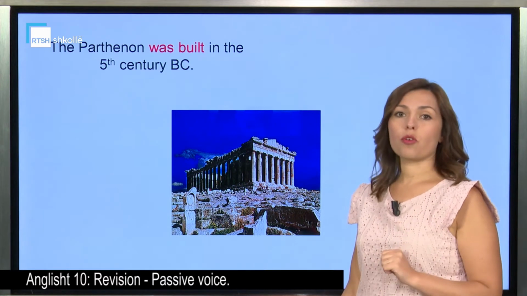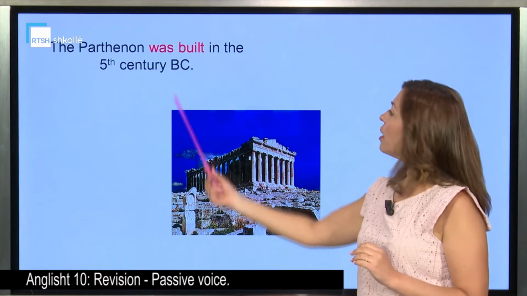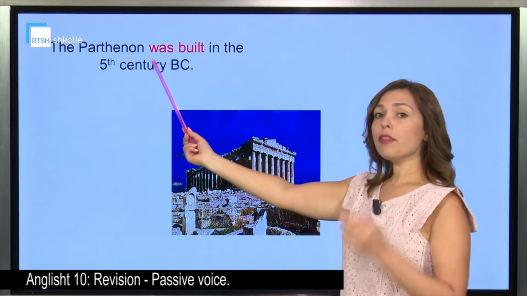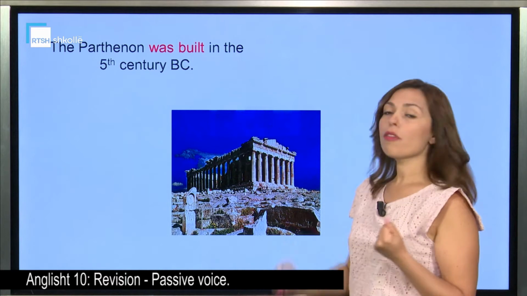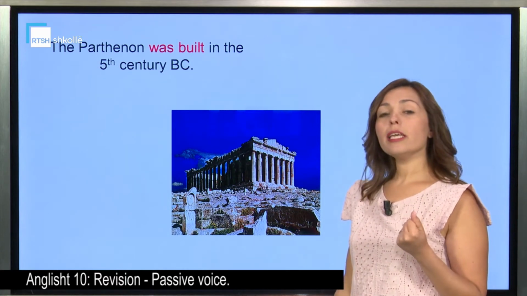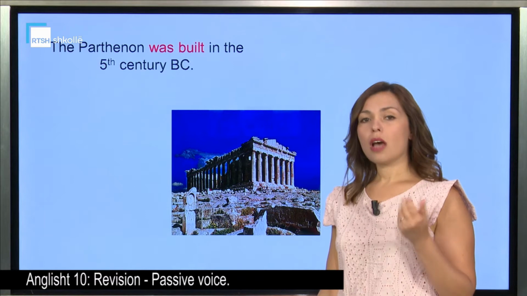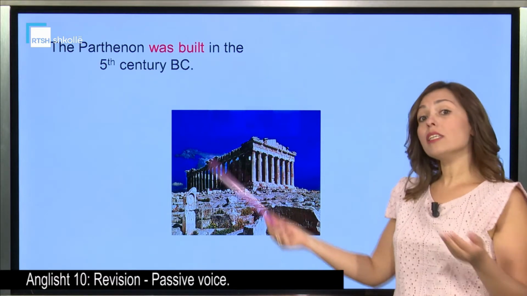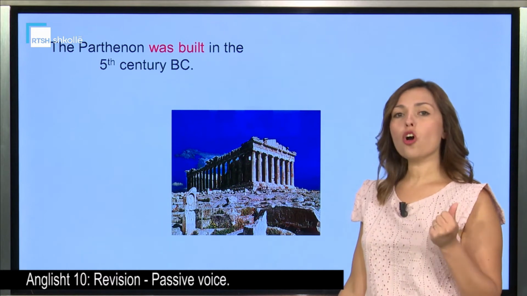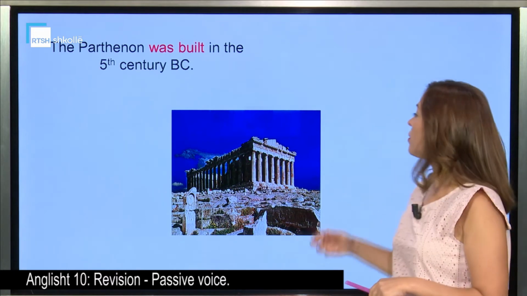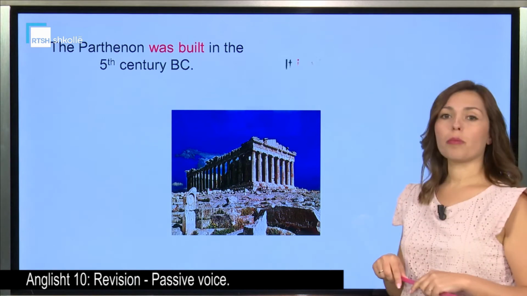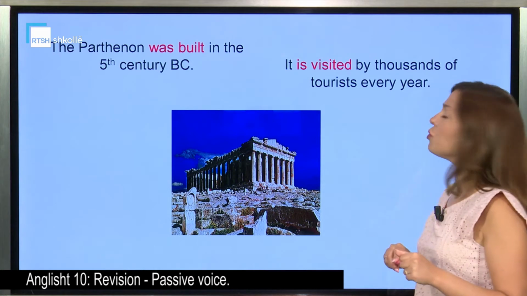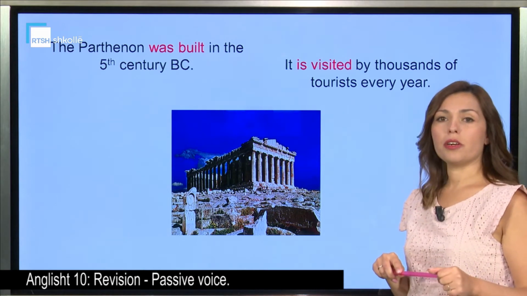The passive, of course. So, as you recognize, it is the verb to be in the past and the past participle. It was built. Ask yourselves, do we know by whom? Is it mentioned by whom? No. There is a reason why. Let's see another example. It is visited by thousands of tourists every year.